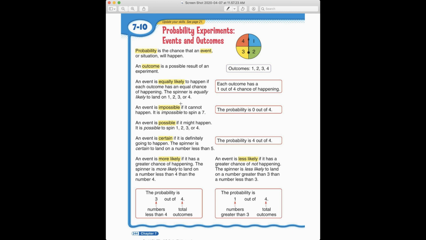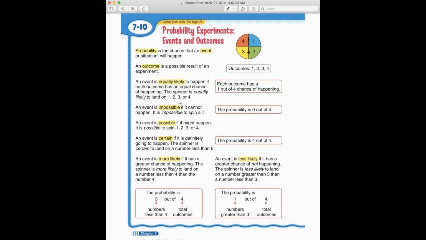This week in math, we're going to be working on probability. That is the likelihood or the chance that an event or situation will happen. So we're going to look at page 244 in our math book first, and then you're going to go on to Seesaw. You're going to watch a lesson video there and then complete a short activity on probability today.